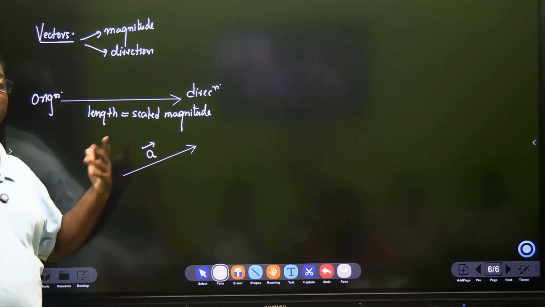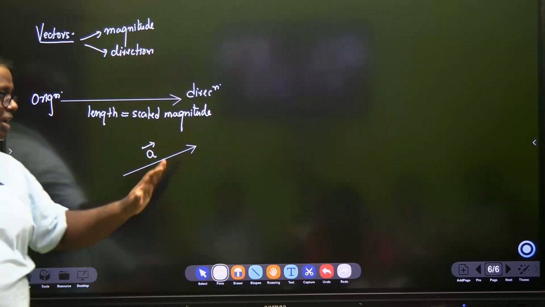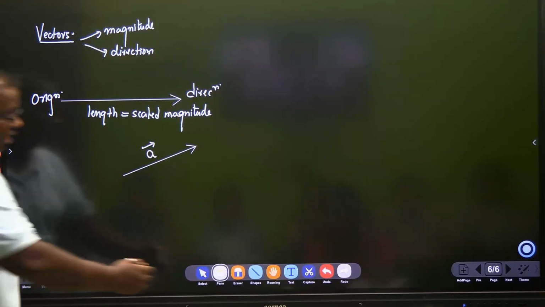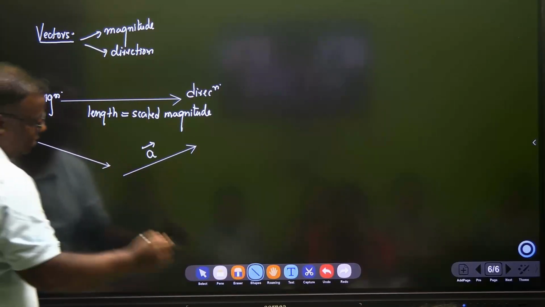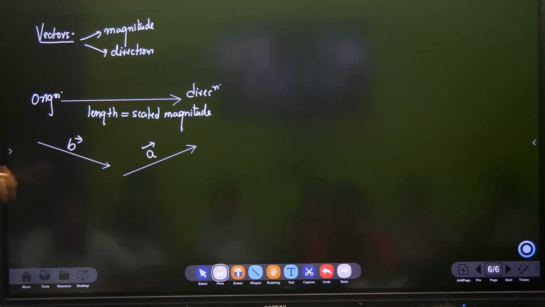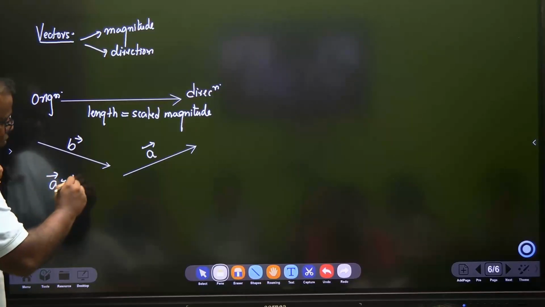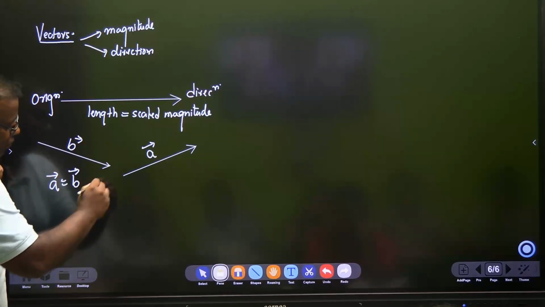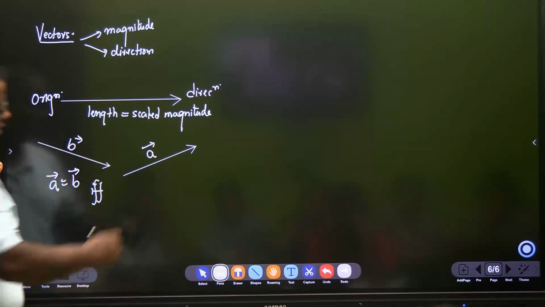The easiest vector to study is force, because you feel it is going this side, it's being pulled this side. This is A vector. And let's say I have another vector, which is vector B. Two vectors are said to be equal to each other, vector A is equal to vector B, if and only if, IFF, which means if and only if in mathematics.